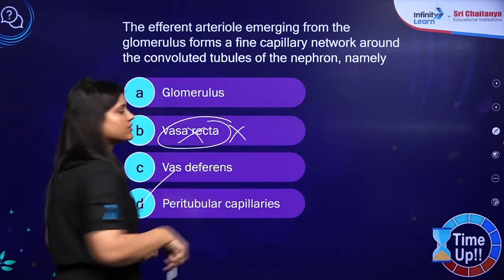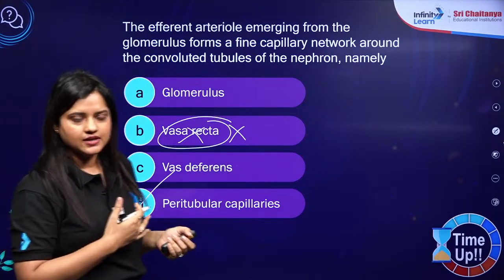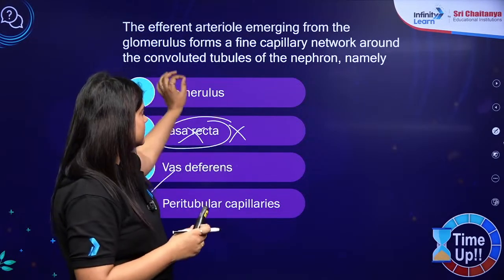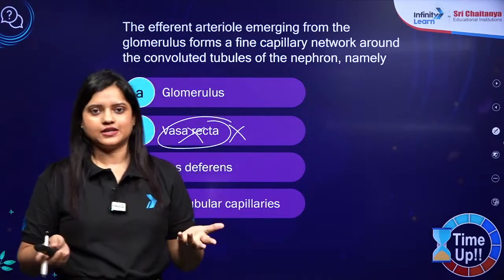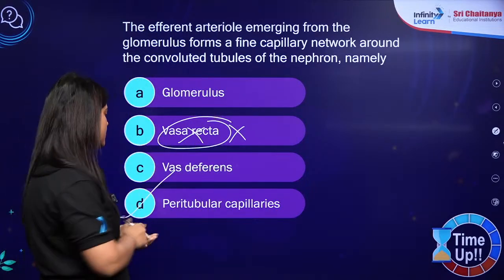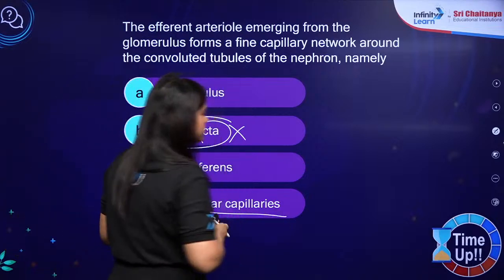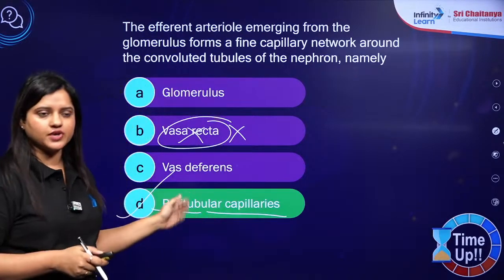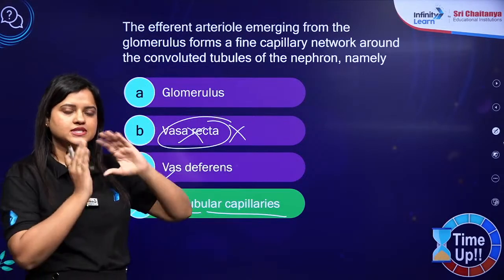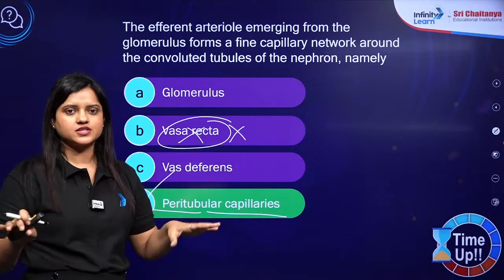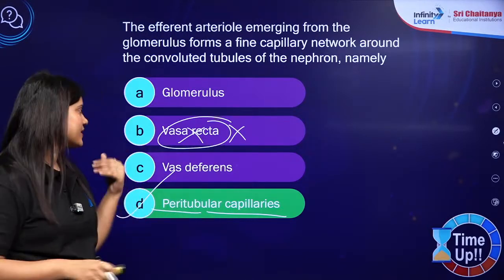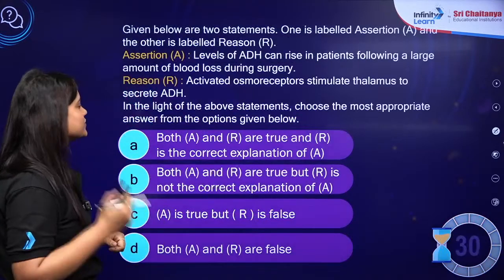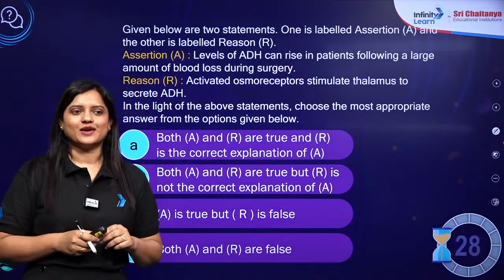Why are you confused with vasa recta? It cannot be vasa recta. They are not asking that the capillary is going and running parallel to the loop of Henle, then it would have been vasa recta. So here they are talking about peritubular capillaries. Okay, a very good question. Usually this concept is not clear and you are always confused, but now I think everything is clear, okay? Let's move on to the next question and your time starts now.